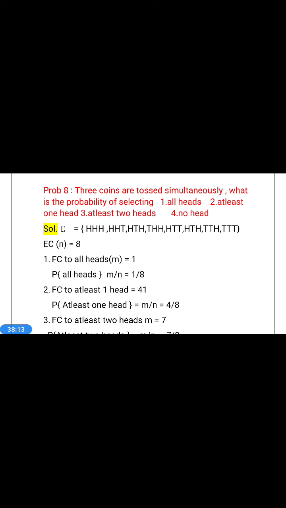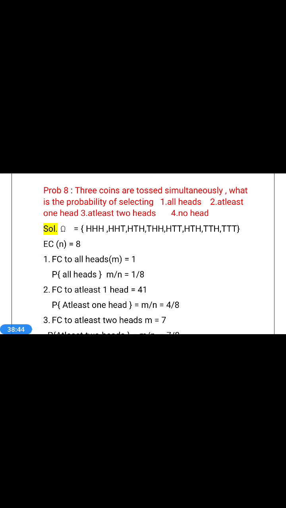In tossing of 3 coins, the events may be: the first coin may show head, second coin may also show head, third coin may also show head, HHH. Second event is HHT. Third event is HTH. Fourth event is THH. Fifth one is HTT. Sixth one is THT. Seventh one is TTH. Eighth one is TTT. These are the 8 events.